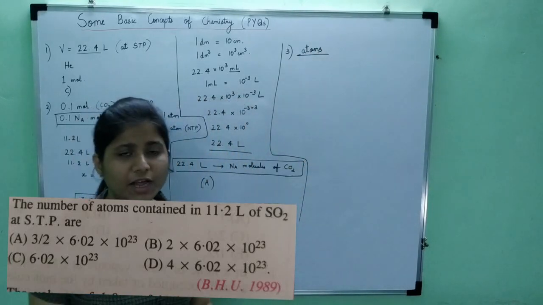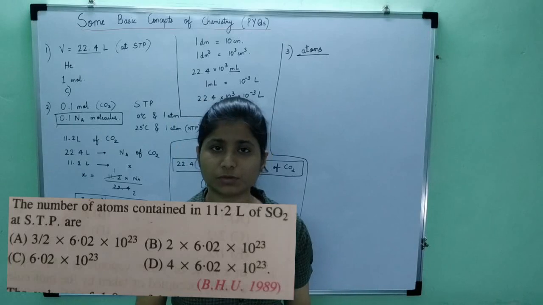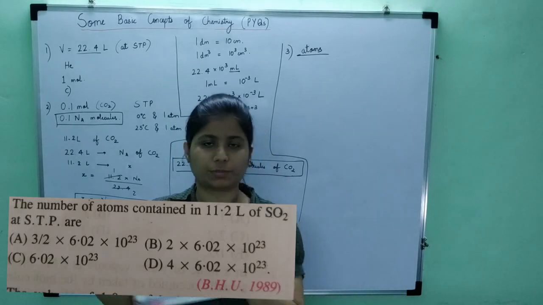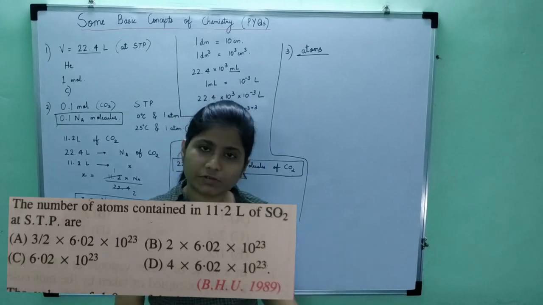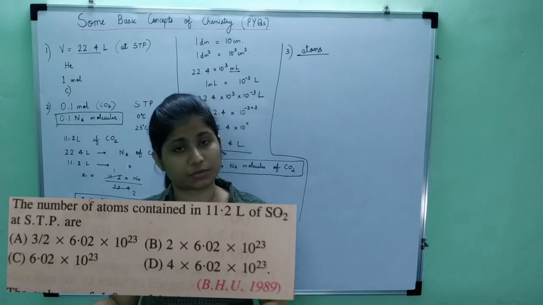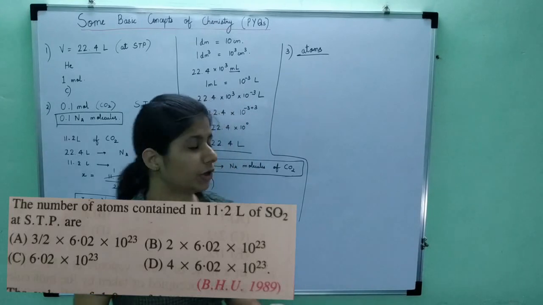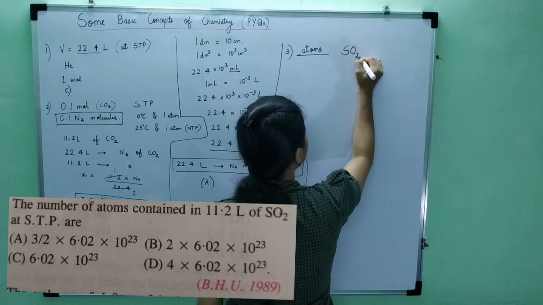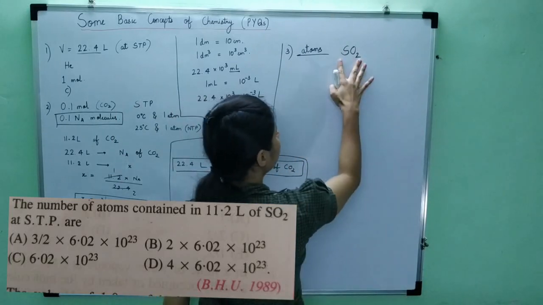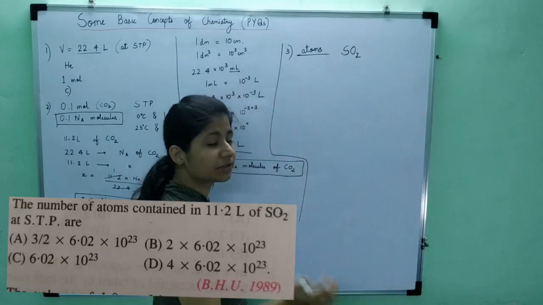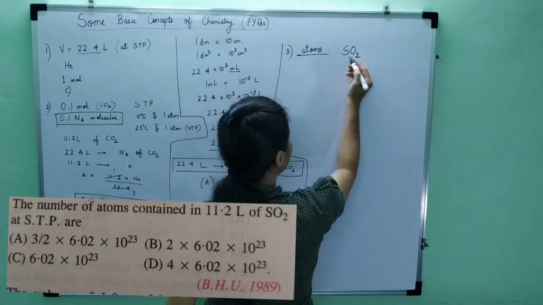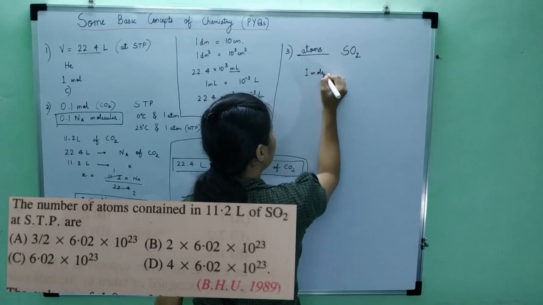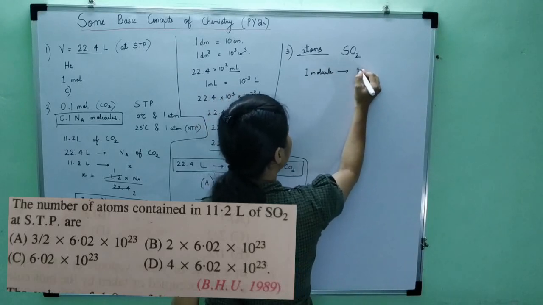Okay. Now if I had to calculate the number of molecules, what I would do, I would use the direct relationship. If it is 22.4 liters, it would be Na number of molecules. So for 11.2 liters, what is the relation, right? But this is not for the number of molecules, it is for atoms. If you look at the molecule that is given, which is SO2, so one molecule of SO2, how many atoms does it have? It has 3 atoms, 1 sulfur and 2 oxygen. So one molecule has 3 atoms.